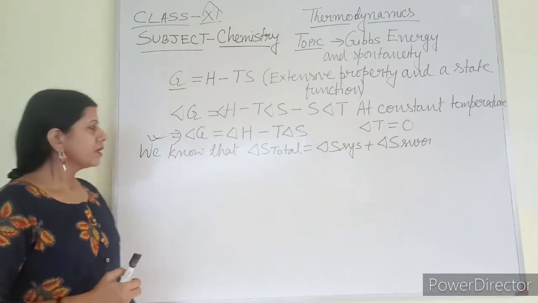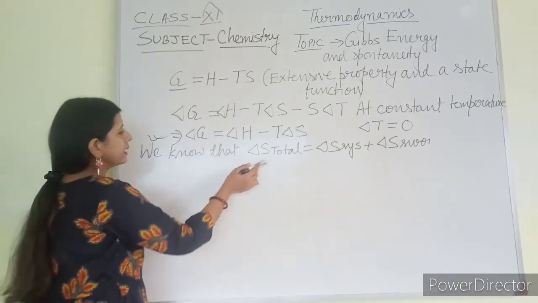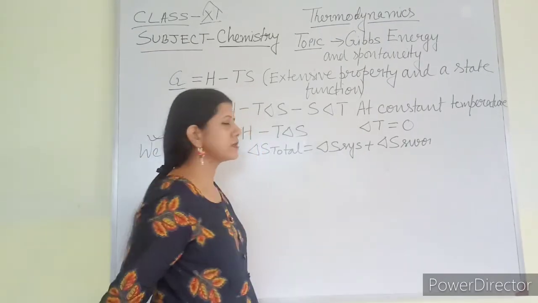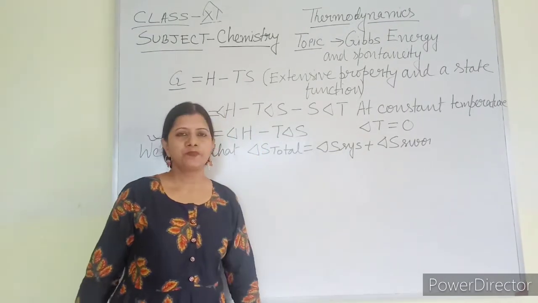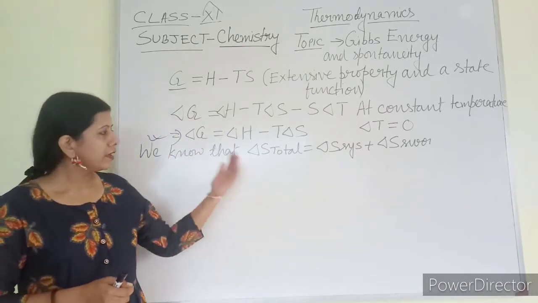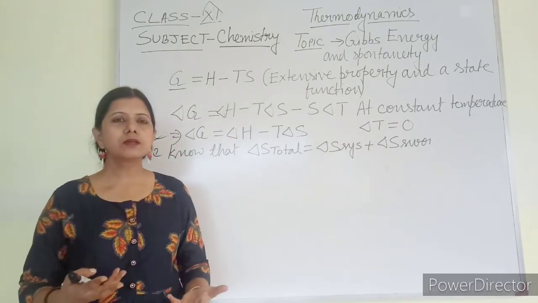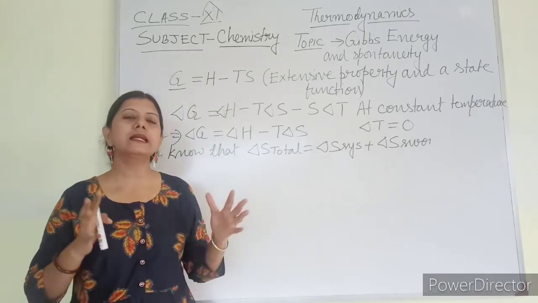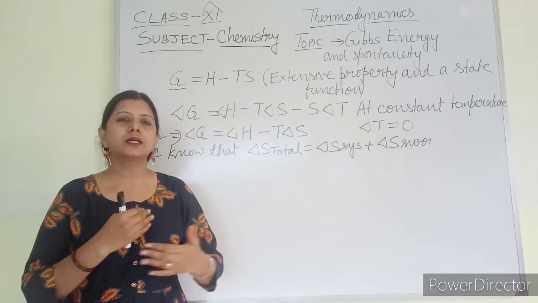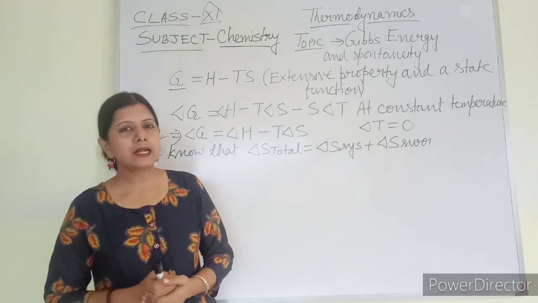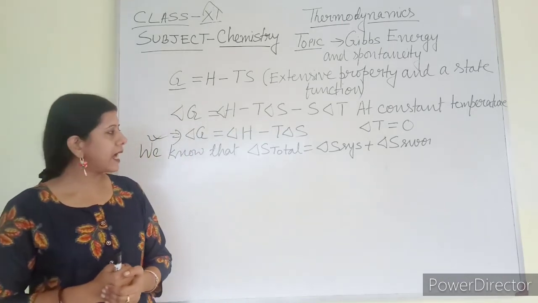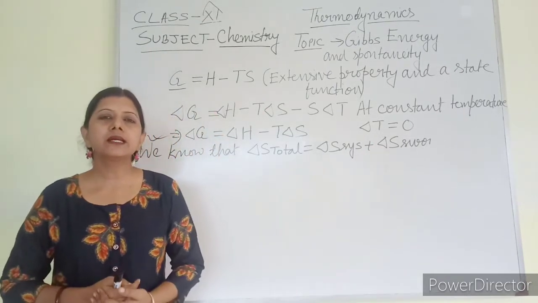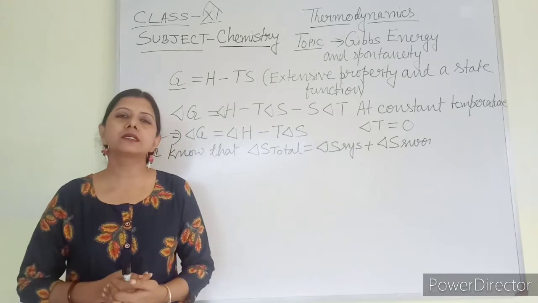After that, we know that delta S total equals delta S of the system plus delta S of the surroundings. Now, if the reaction or the system is occurring at constant temperature and it is in thermal equilibrium, in that case delta S of the surroundings can be related with the enthalpy of the system also.